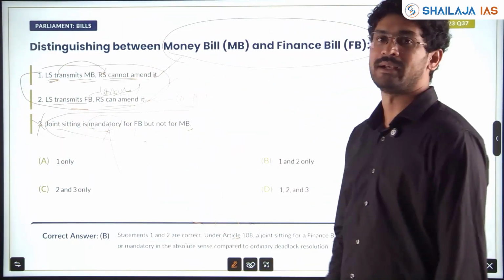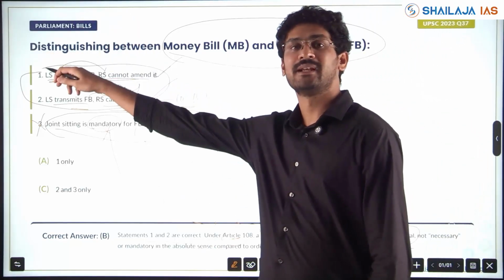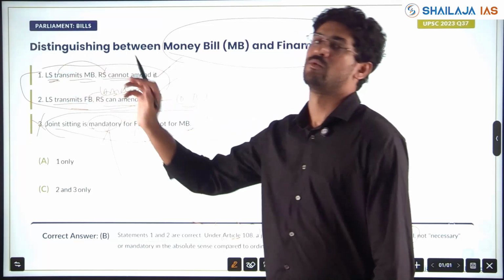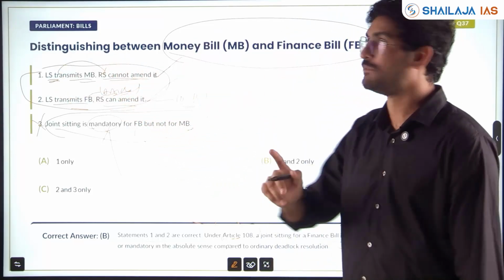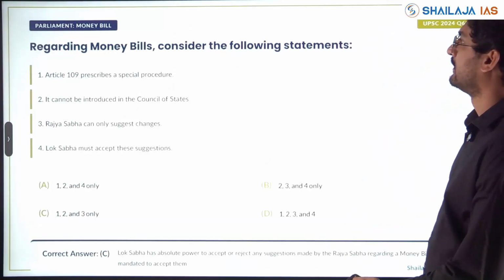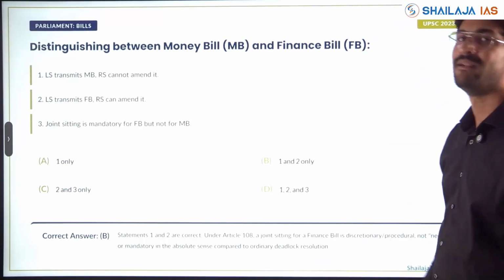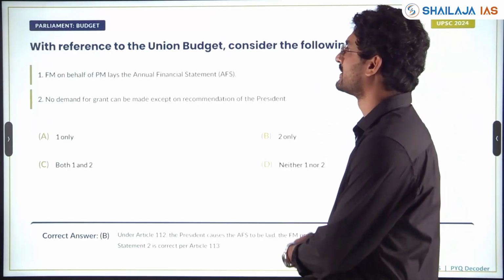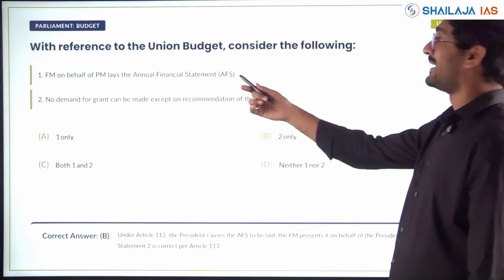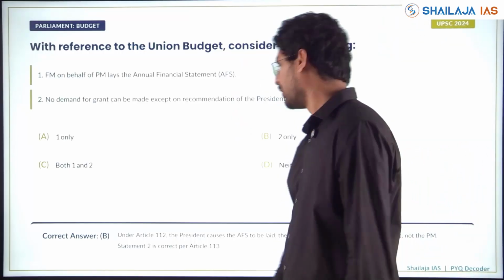Money bill is repeated, finance bill is repeated, okay? And the same thing was repeated last year. Questions will not be the same, but the theme gets repeated, my friends. Money bill, financial bill in 23. It might repeat again in 26. Again in 24, budget. With respect to the Union Budget, consider the following.